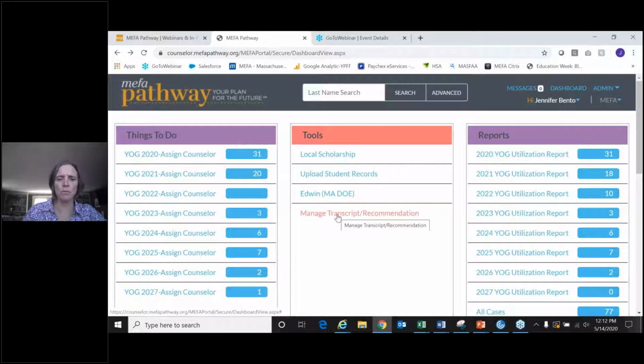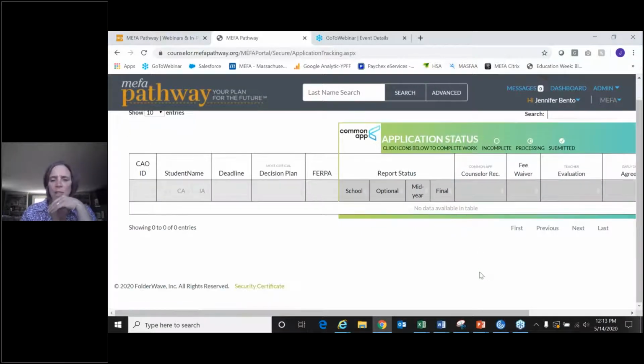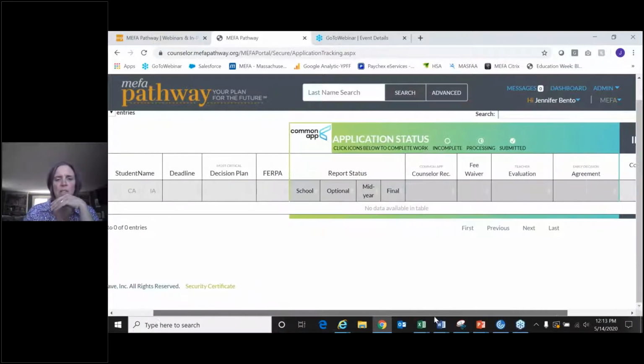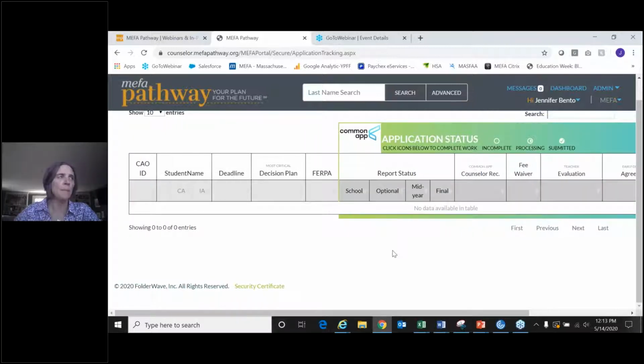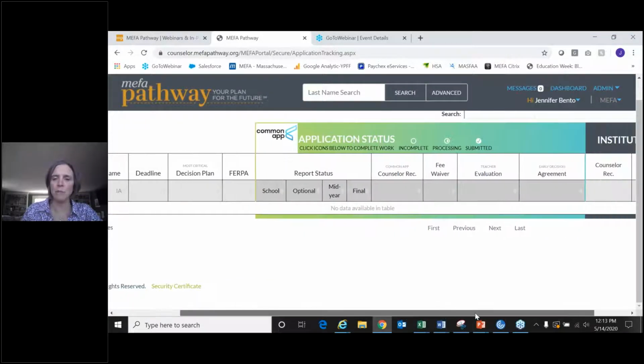And then right from this main dashboard page, we will bring up the manage transcript and recommendation page. I don't have a lot of data on this page, but this is mainly used if you're one of our schools that have chosen to integrate Common App in MEFA Pathway. This is where you would manage all of the students' applications. You can see the application status, the report status, and recommendations.